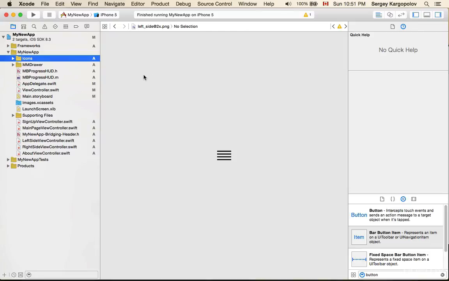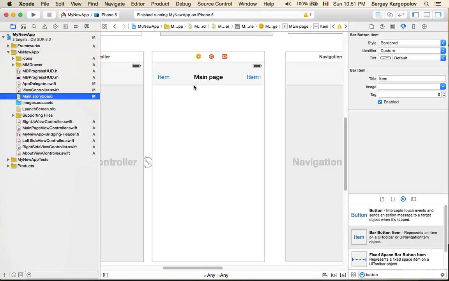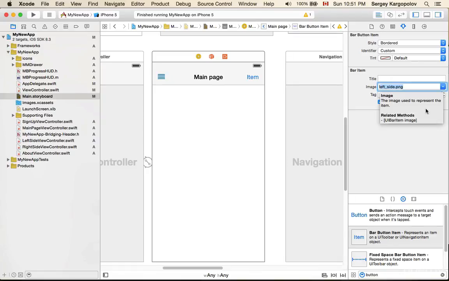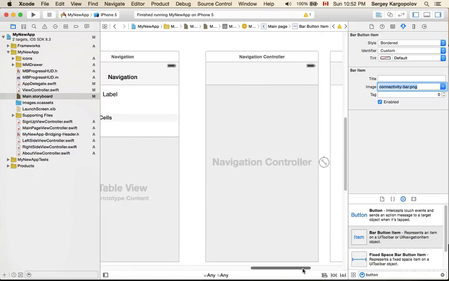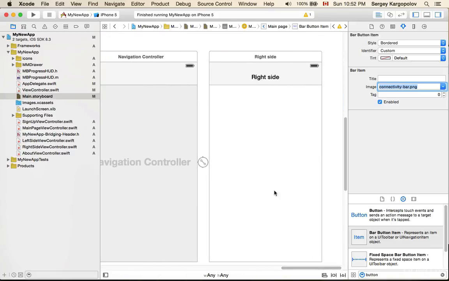Now I can go back to my main storyboard and select the left side button, for example, and from here for bar item image I can select the left side icon, and for the right side I can select connectivity bar. I don't have anything better for the right side panel, because at this moment it's empty.